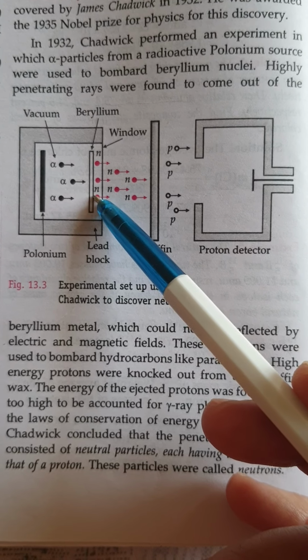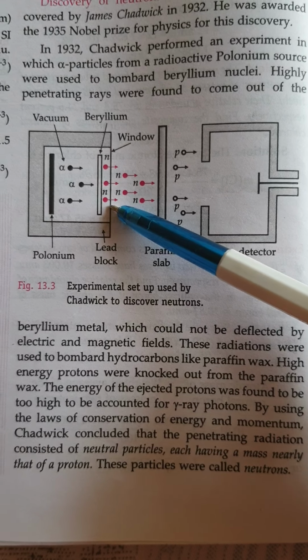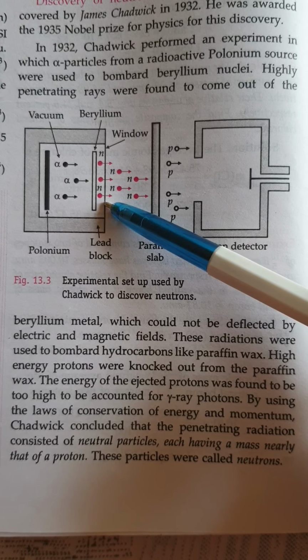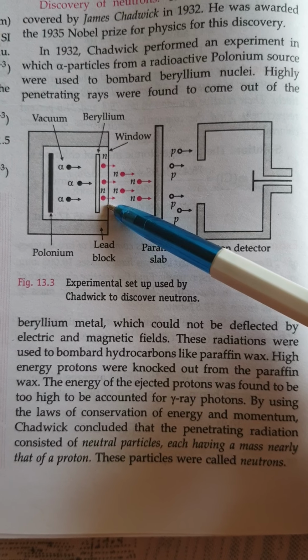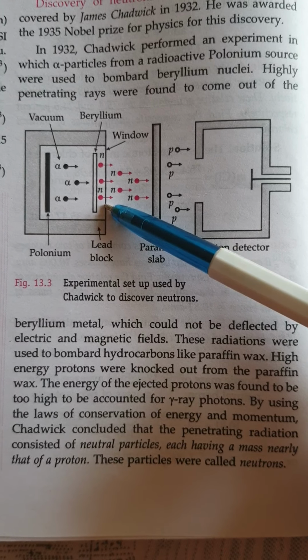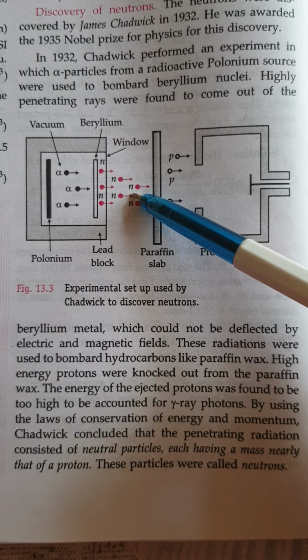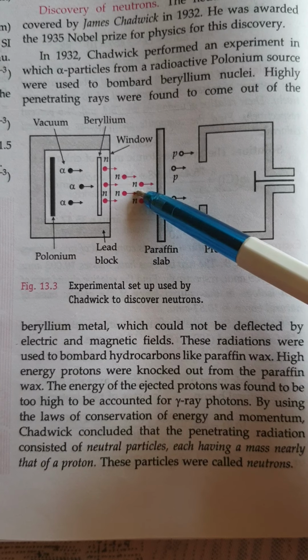That gives the neutron, and once this neutron is released and comes out, it isn't deflected by electric or magnetic field. Then he concluded that these are neutral. If it had a positive charge, it would have been deflected by electric and magnetic field.